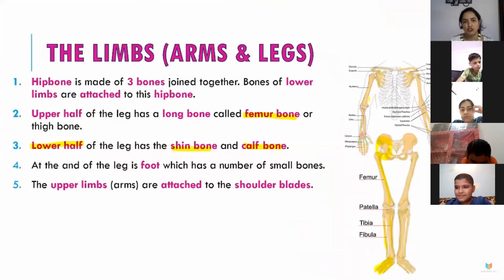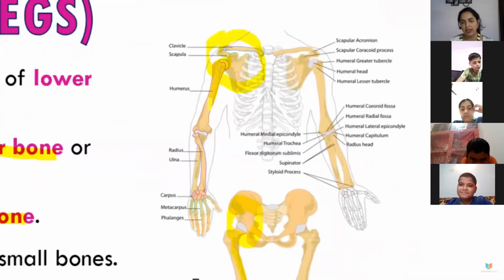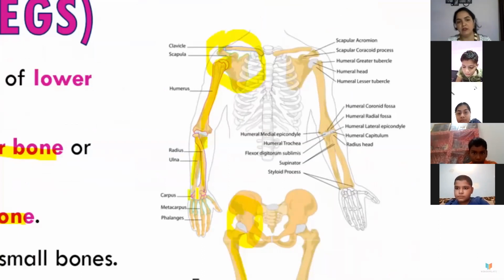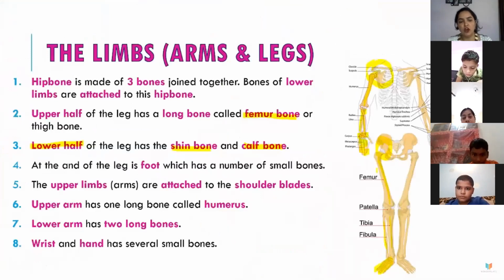Now comes the shoulder part. You see there is a triangular blade at the back, which I am showing with the cursor here, attached to the ribs. This is the humerus, the upper bone of the arm, and downwards are the radius and ulna. Then come the carpals, metacarpals and phalanges. Phalanges are the fingers, and carpals are the wrist bones. So the lower arm has 2 long bones, and the wrist and hand have several other bones. You can see this diagram in your book also. And this is what we studied about the skeletal system.